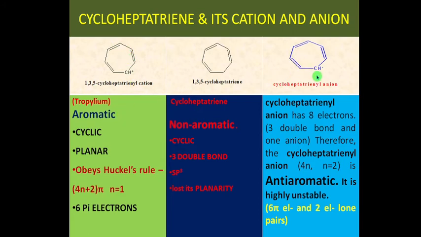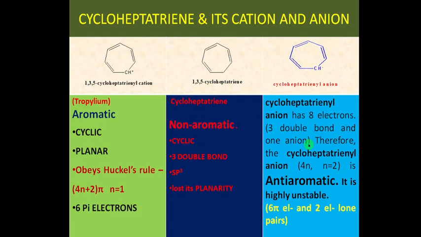In the case of the cycloheptatrienyl anion, you have 3 double bonds and one anionic portion here. The anionic portion may be considered as 2 electrons. So totally 8 electrons come here, which does not obey the 4n plus 2 pi electrons rule. If n is 1, it would be 6 only, but it goes to 8. So it obeys the 4n rule, where n is 2, meaning 8 electrons: 2, 4, 6 and 8 electrons. So this compound is anti-aromatic in nature, and it is highly unstable.